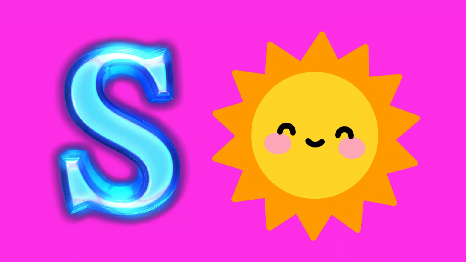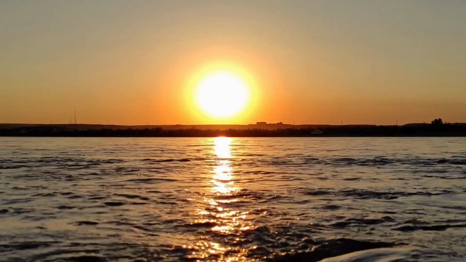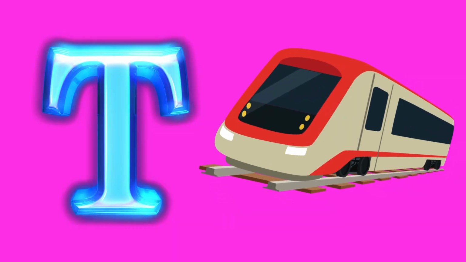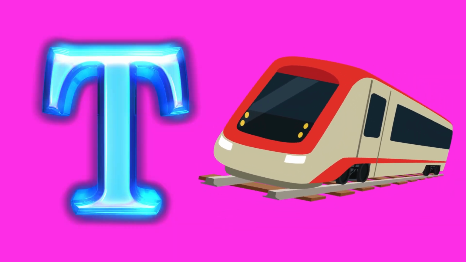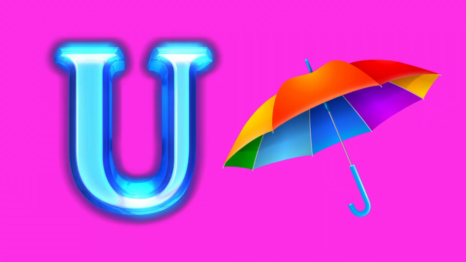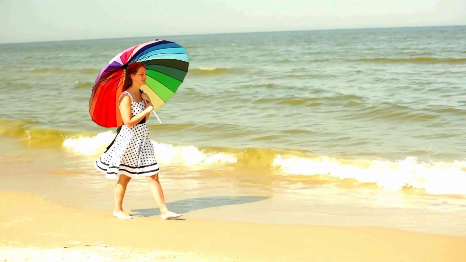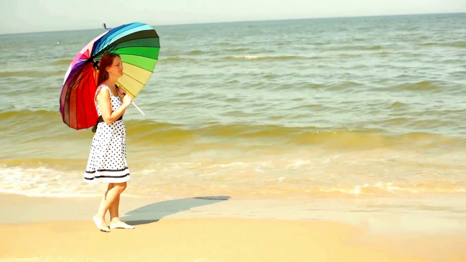S is for sun, sun, shining so bright, everyone. T is for train, train, choo choo down the lane. U is for umbrella, umbrella, keeps you dry in stormy weather.